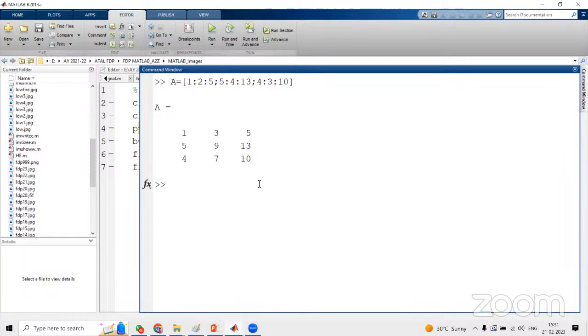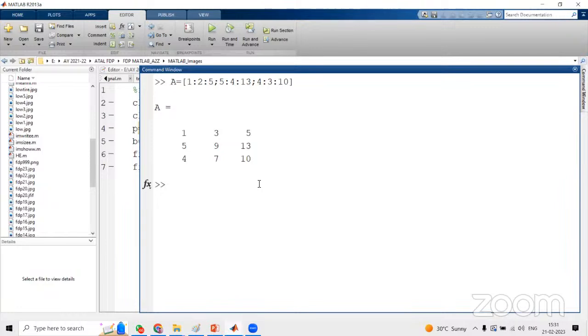So what does it mean here? In 1:2:5, 1 is the starting value, and each time the increment is 2. In a for loop also, for i equal to 1, i less than or equal to 5, i plus plus, each time the i value increases by 1. Here, instead of i plus plus, it is i equal to i plus 2. That is the meaning here. So A is a 3x3 matrix.